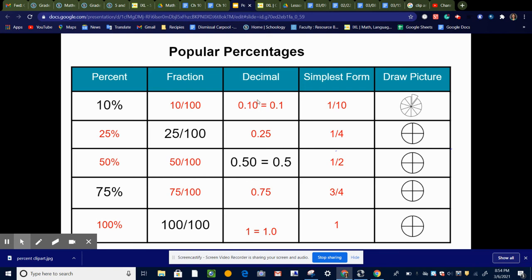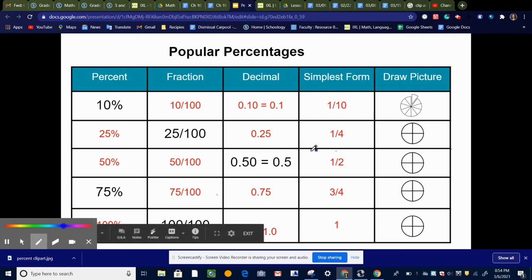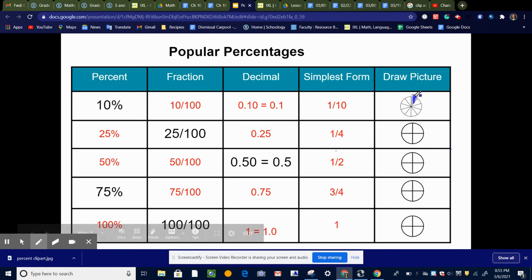Or remember, that's the same thing as dropping that 0 off, because remember that 0 doesn't really change the value. So that's also equal to 0.1, which is what we have written here. And if we were going to shade it in, we would just shade in this one little piece right here. So you can see that 1/10 is a little small piece of the whole.